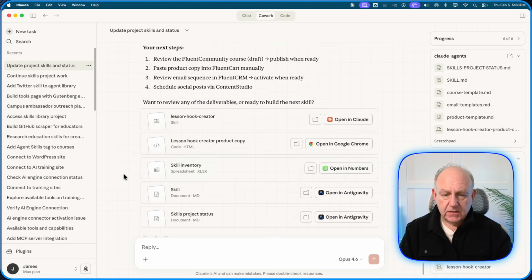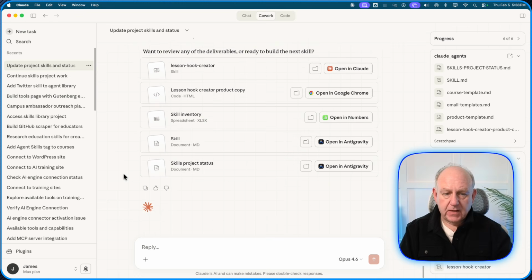Next step, there's all of the things that I have available to me. So just wrap your head around this right now. If you did not have agent skills and or something like Cowork or a manager to manage them, how long would it have taken you to actually do what we just did? Now, I'm going to go take a look at it. A lot of it's in draft. My skills say, hey, don't publish it yet.